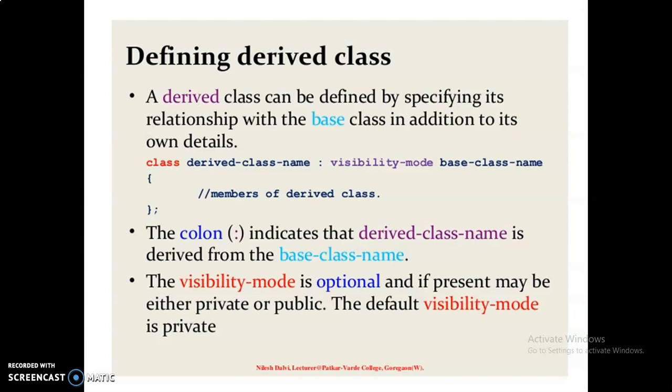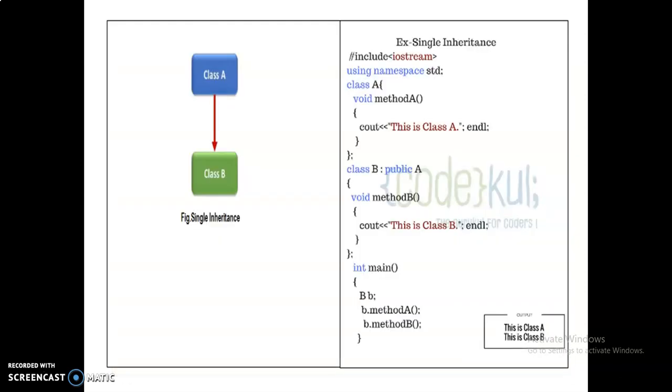A derived class can be defined by specifying its relationship with the base class in addition to its own details. I already explained that this is the syntax of the derived class. Class is a keyword, derived class name, colon, visibility mode and the base class name. Within this, the derived class member functions and members are declared. So this is the example of single inheritance, one base class and one subclass.